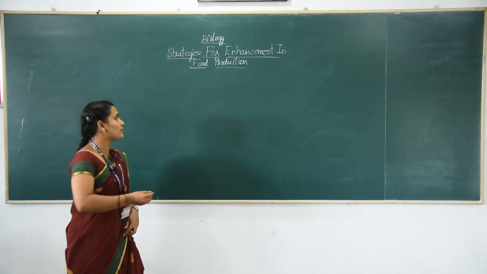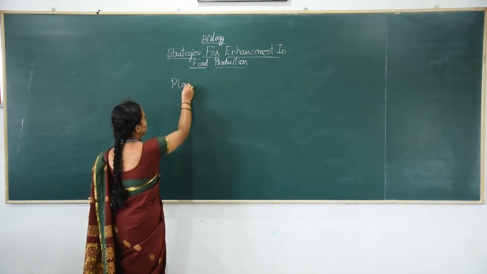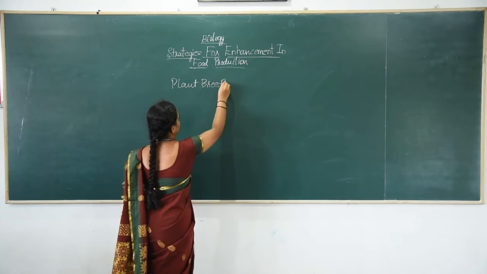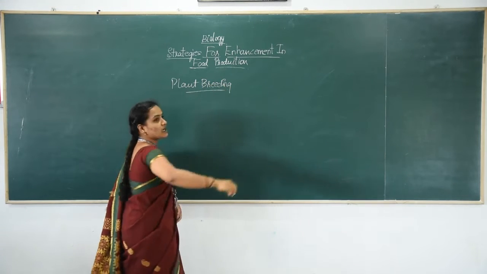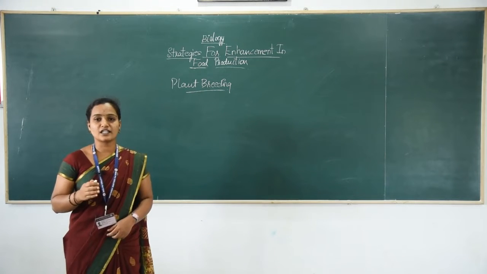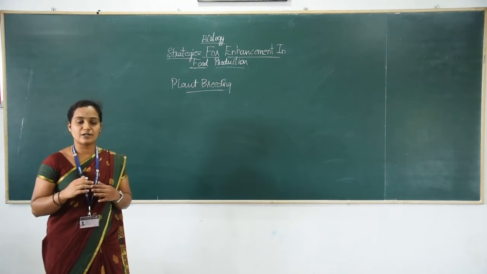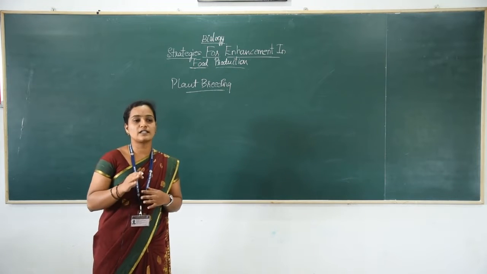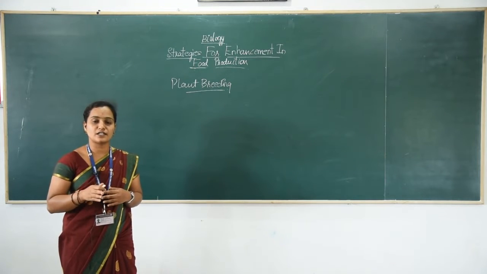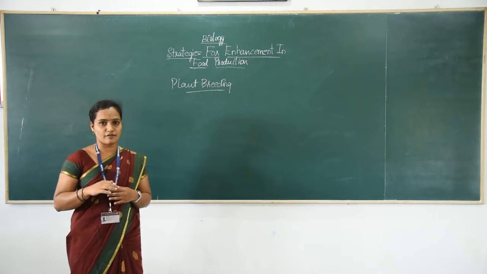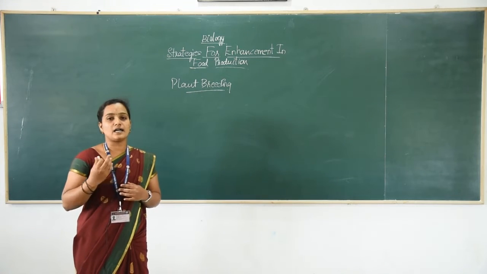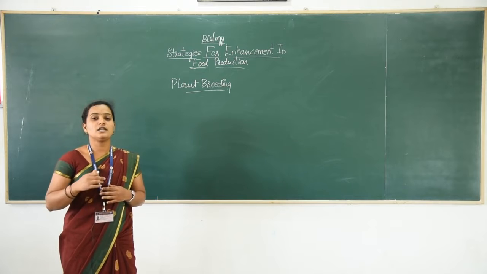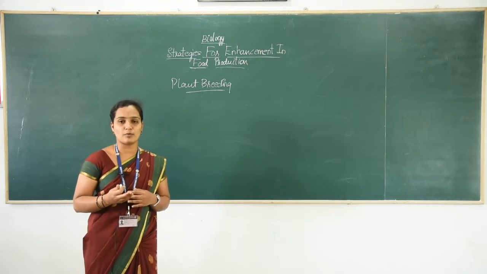Today we will discuss plant breeding. As you know, India is an agricultural country. It is entirely dependent upon agriculture. Agriculture accounts for approximately 33% of the total GDP of India, and agriculture has given employment to about 66% of the population.